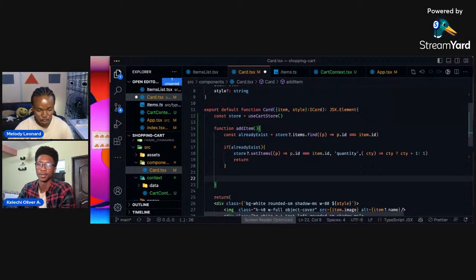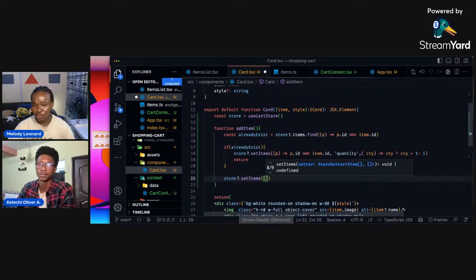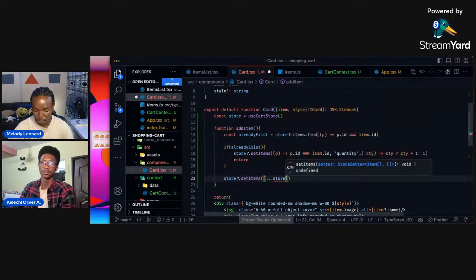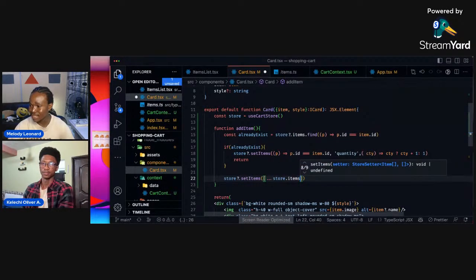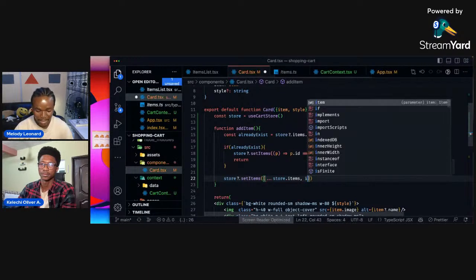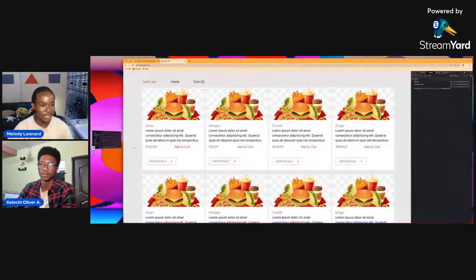So if this doesn't happen, we want to go ahead and say store dot set items. Here we want to actually update the items. This item is going to be an array, right? Let's spread whatever already exists in there, so that would be the store dot items. Whatever is in the array already, go ahead and keep it, but add this new item that is coming through. We could put this in another spread, or we could just add it here as an item. I think whichever works, right? And let's try this out.